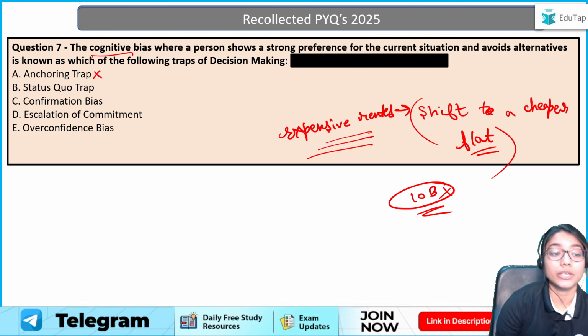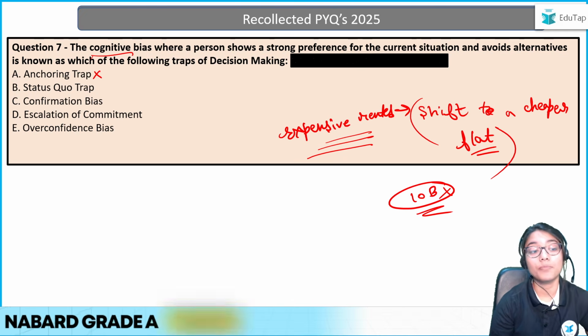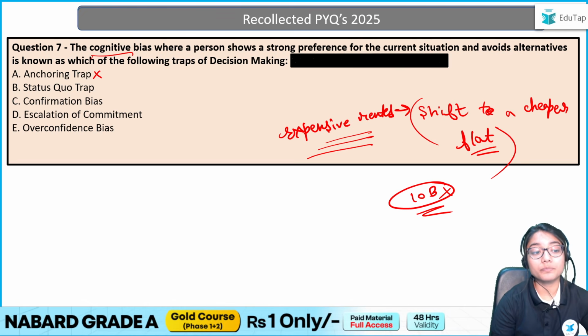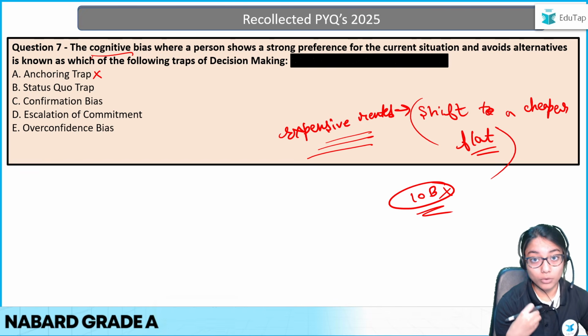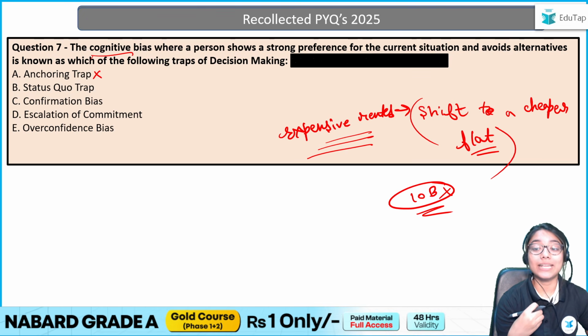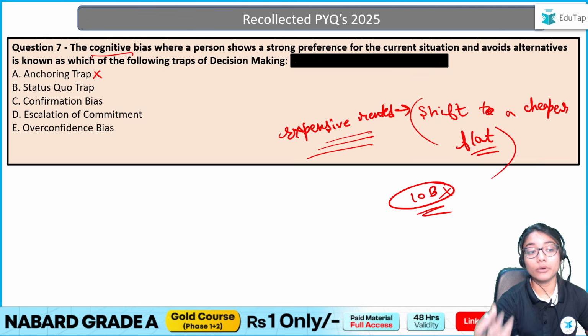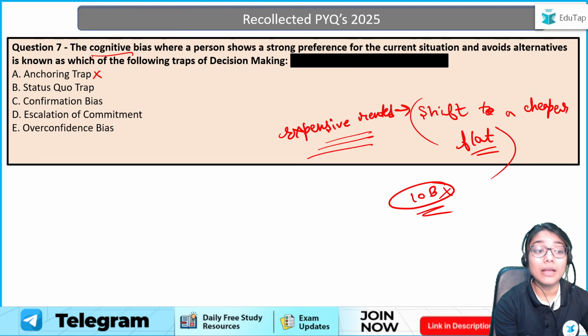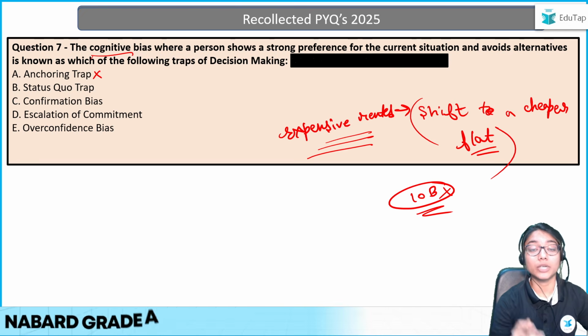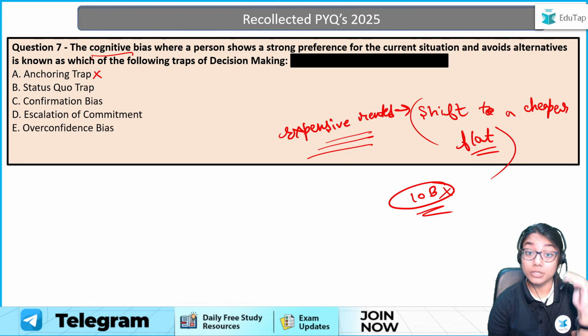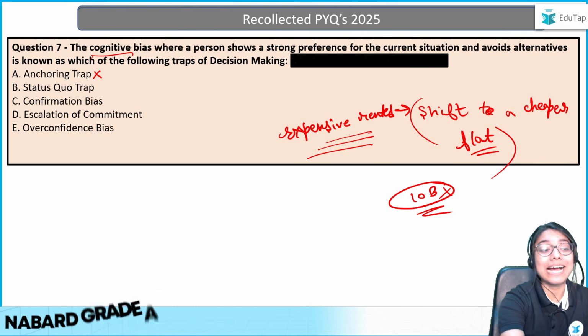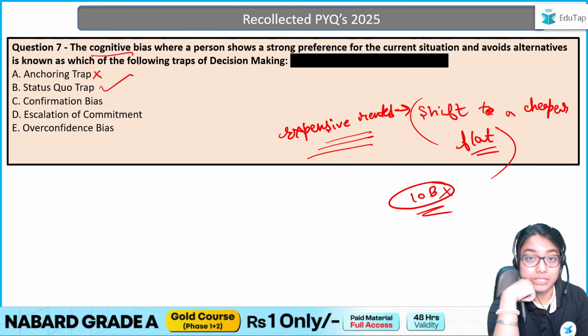Then we have the status quo trap. Can I say this is your answer? What is the status quo trap? At the current moment, you are showing a preference for your own current situation. And even though maybe shifting to the alternative would be good for you, you're still not able to. Why? Because you're stuck there. There is sort of a status quo that, if I've spent 50,000 once, then coming down from that 50,000, even if I know saving money is good for me, might be difficult. You're stuck somewhere, right? So that is the status quo trap, and that is our answer here.